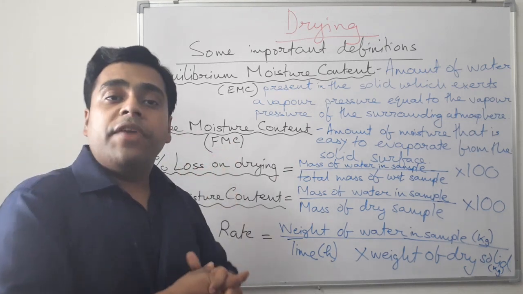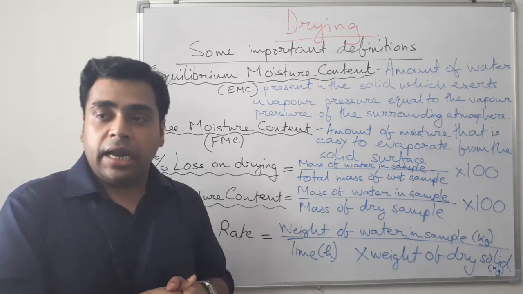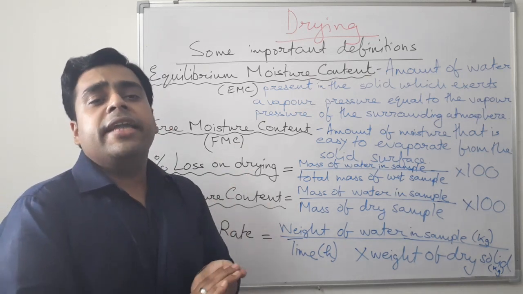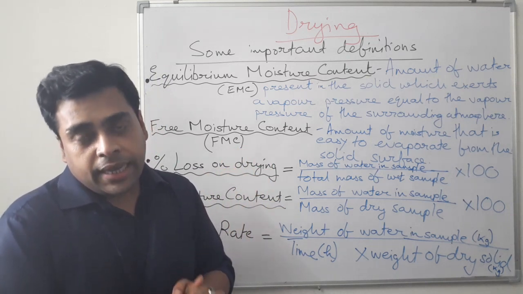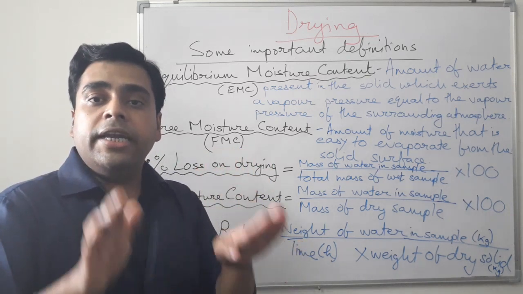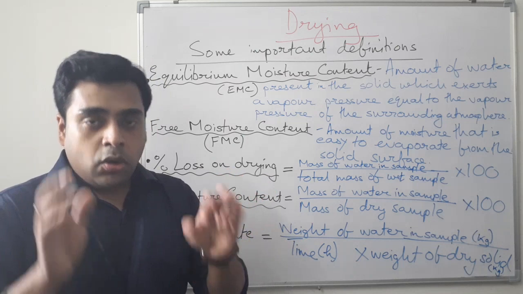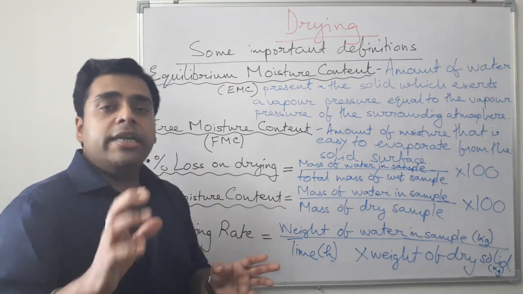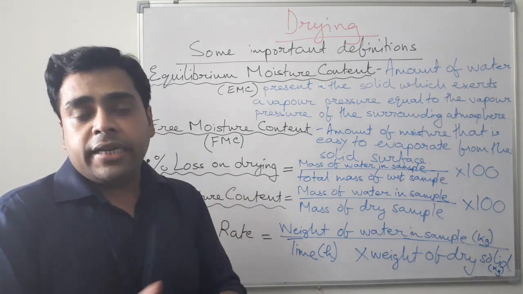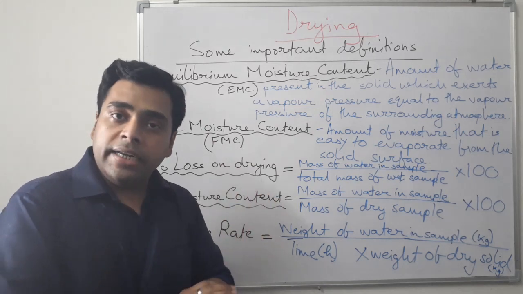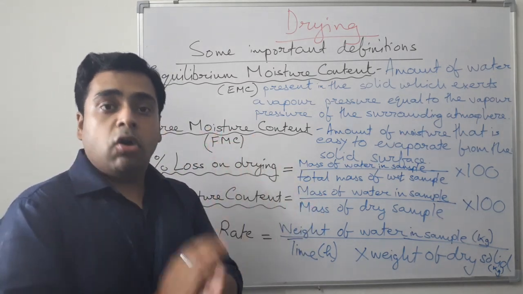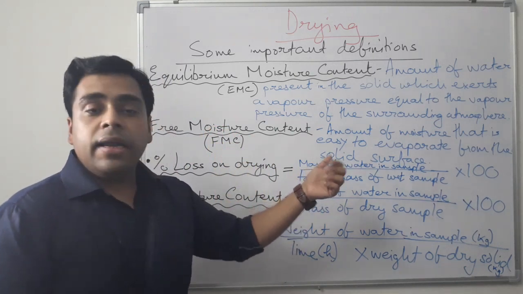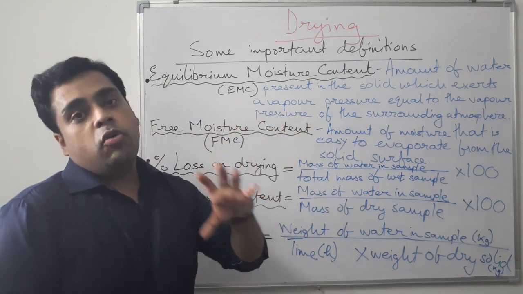Generally, the model of experiment in which drying is done is a simple model where we take the solid which contains moisture, and we expose the solid to a thermal process. It can be by hot air, or any other thermal contact, but we have to expose that solid to a hot atmosphere.